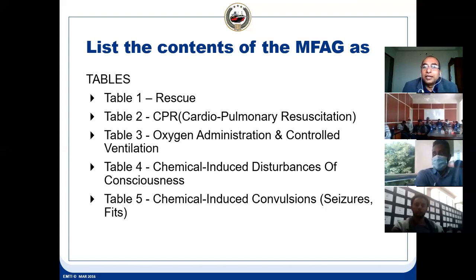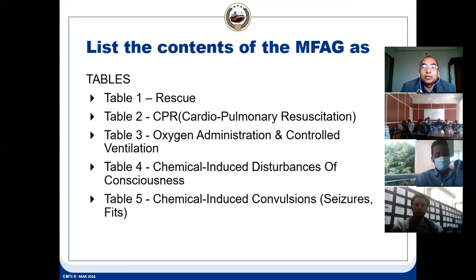Now, the list contained in the medical first aid guide: rescue, how to rescue a person. And rescuing a person on a ship is not so easy. If he is in a tank, a cargo tank, you can imagine, you'll have to take out all the cargo and remove him. There are so many obstructions, and during the rescue he should not get injured. We'll have to keep that in mind also. So how to rescue is given in table one.